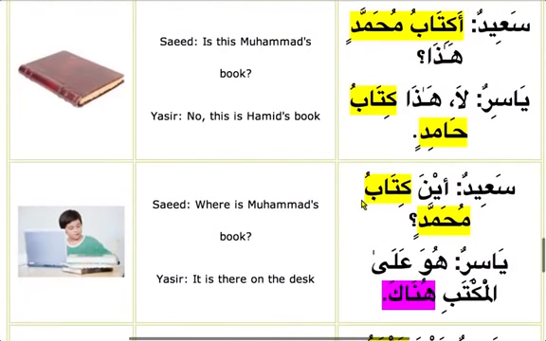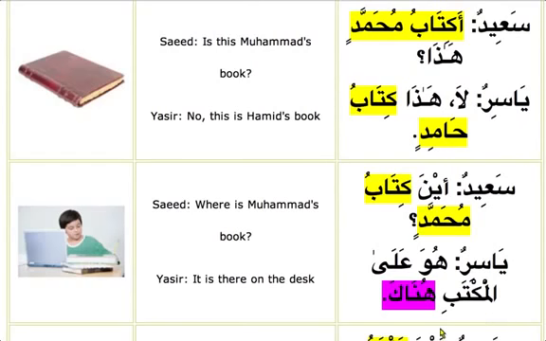So Sa'id is asking, Aina kitabu Muhammad? Where is the book of Muhammad? Where is Muhammad's book? So Yasir is saying, Huwa, it is. Huwa is mubtada. Then alal maktabi, it is on the table. Ala is harf jar. Then you got al maktabi, ism majroor, shibu jumla coming as a khabar.